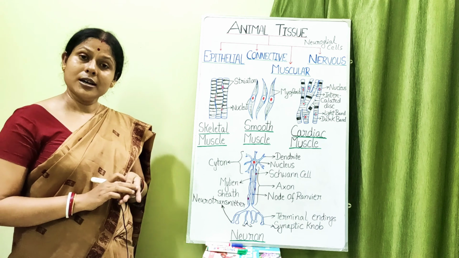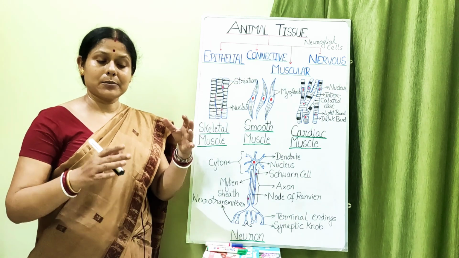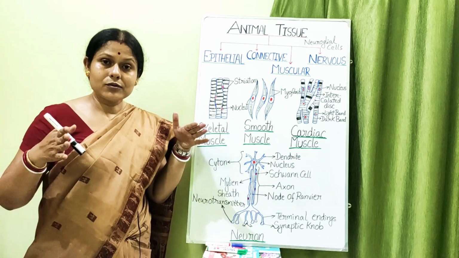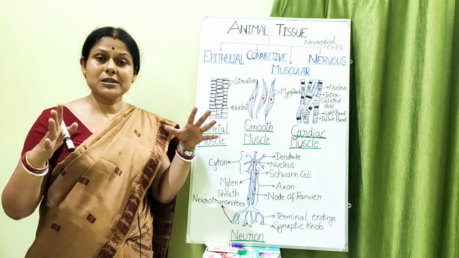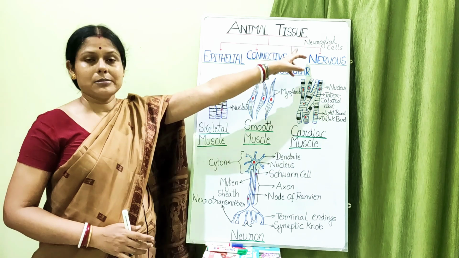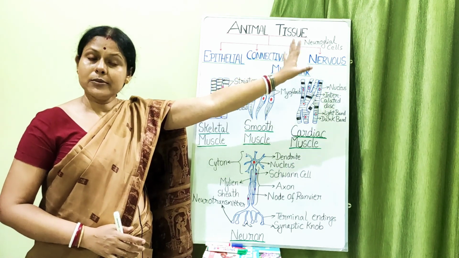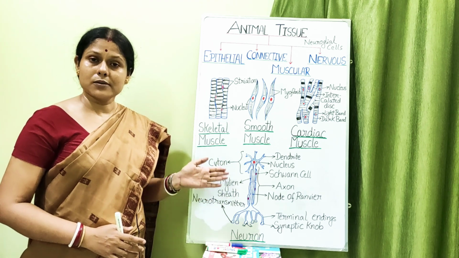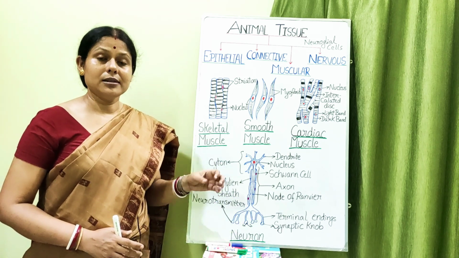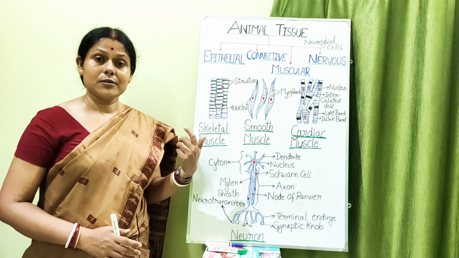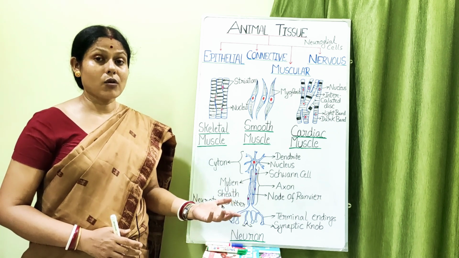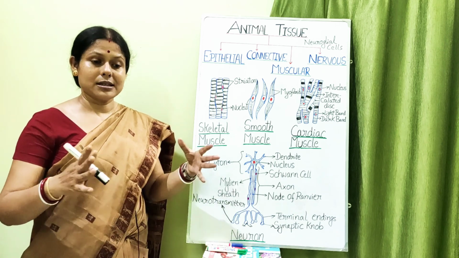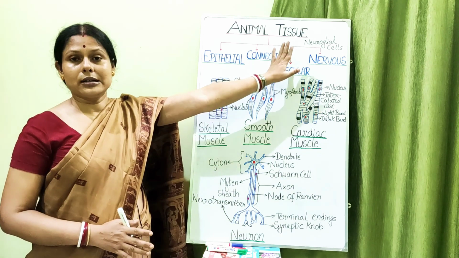Neuroglial cells. Okay, what are those neuroglial cells? The neurons will be performing the function, and surrounding the neuron there must be some packing elements. Those packing elements are the neuroglial cells. So that completes the nervous tissue, which comprises the neuron, the functional unit of which the brain and the spinal cord are made up, and which are associated with the sensory organs also, and surrounding and helping them, or you can say packing them, are the neuroglial cells.